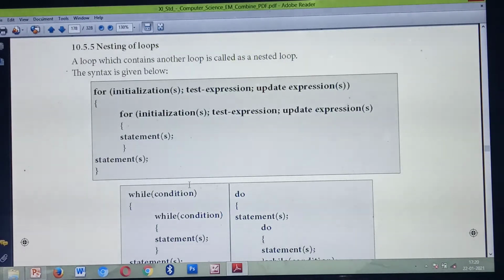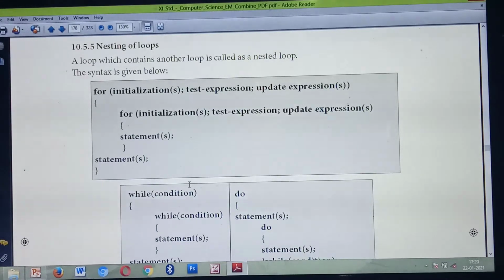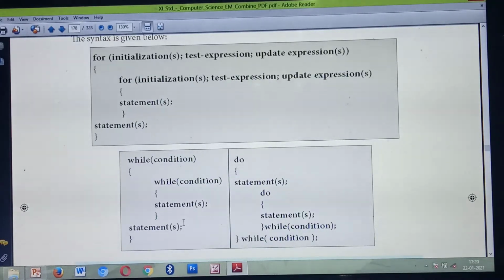Okay, so this is the general syntax for the nesting of loop. See, first here they have given 3 kinds of loops. What are the loops? For loop, while loop and do while loop. So 3 kinds of nesting of loops.